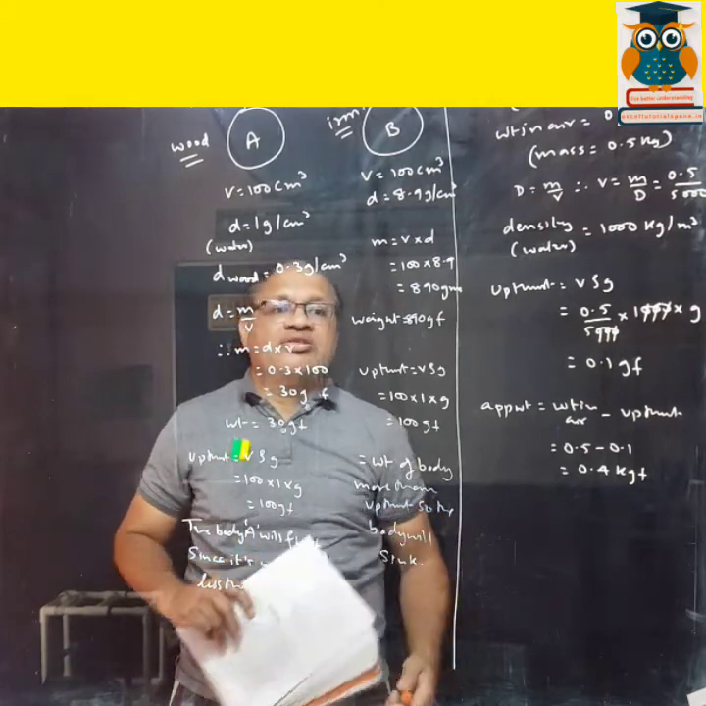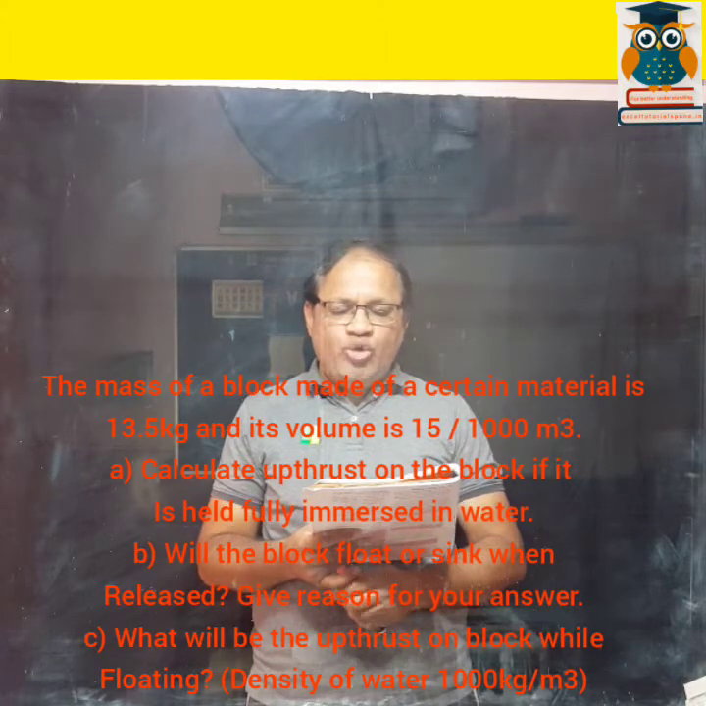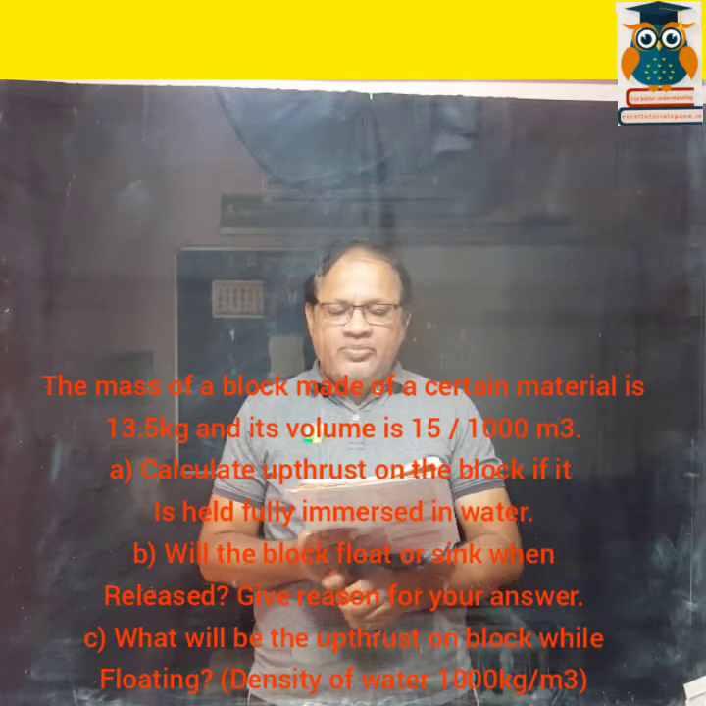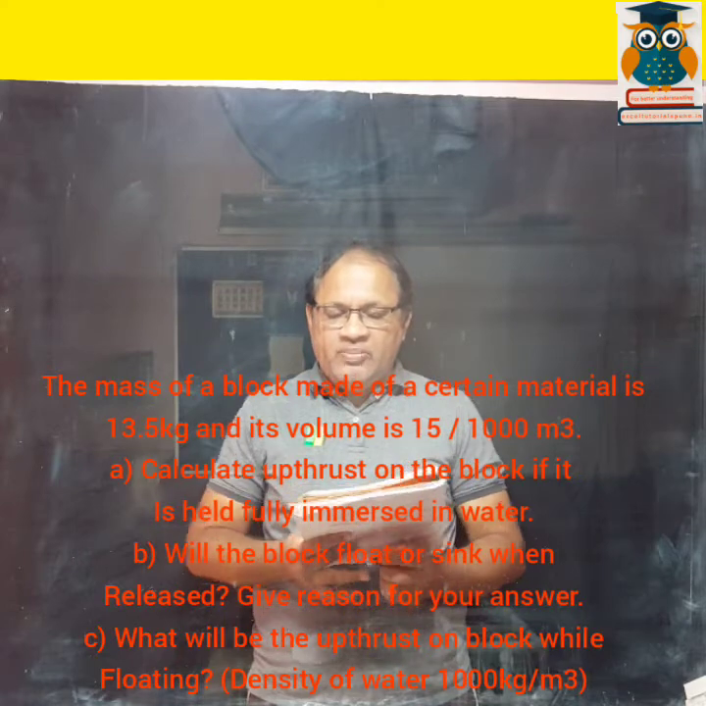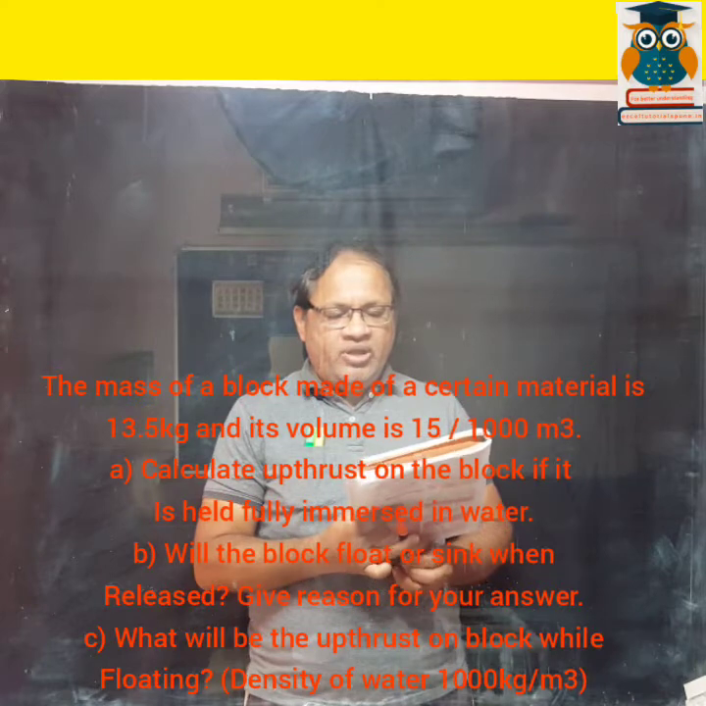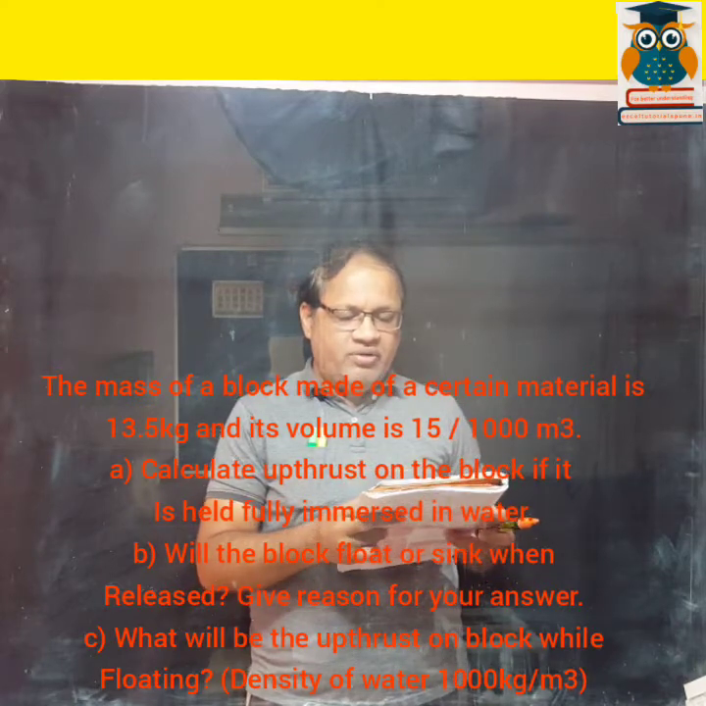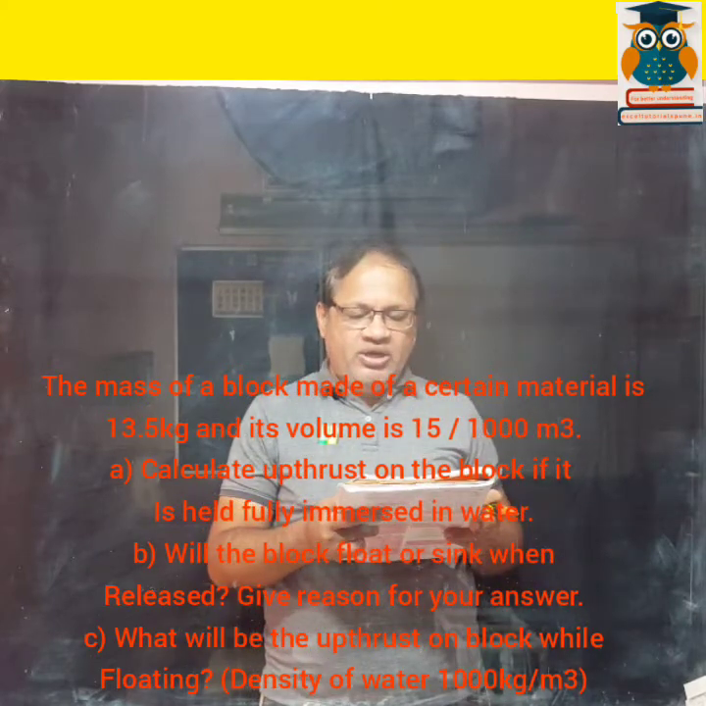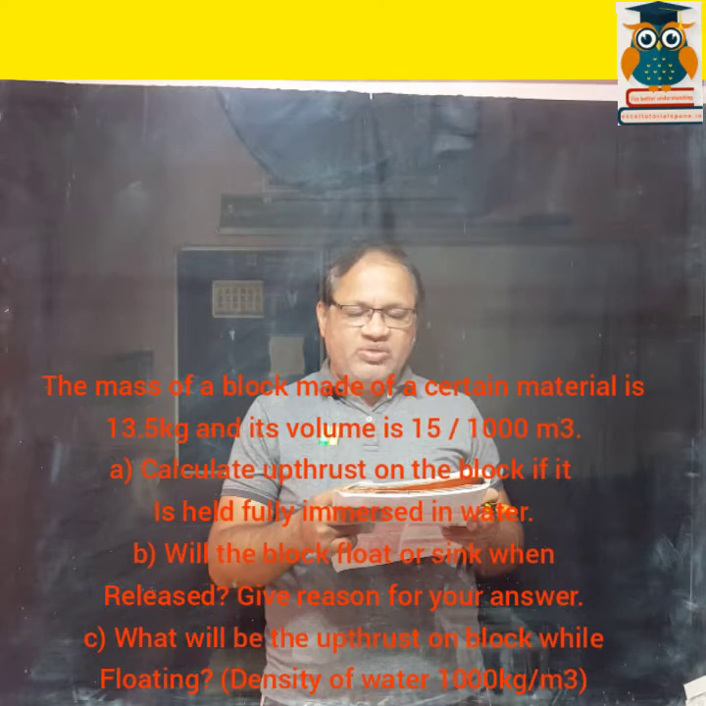So that is the answer. Now we start with the sixth sum. The mass of a block made of a certain material is 13.5 kg, and its volume is 15 into 10 raised to minus 3 meter cube. Calculate the upthrust on the block if it is held fully immersed in water. Will the block float or sink in water when released? Give the answer. What will be the upthrust on the block when floating? Take density of water as 1000 kg per meter cube.